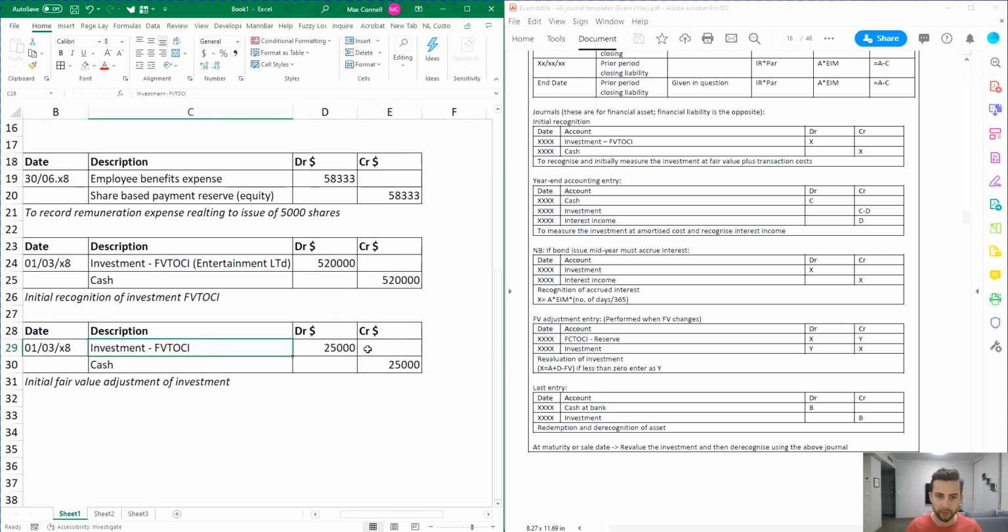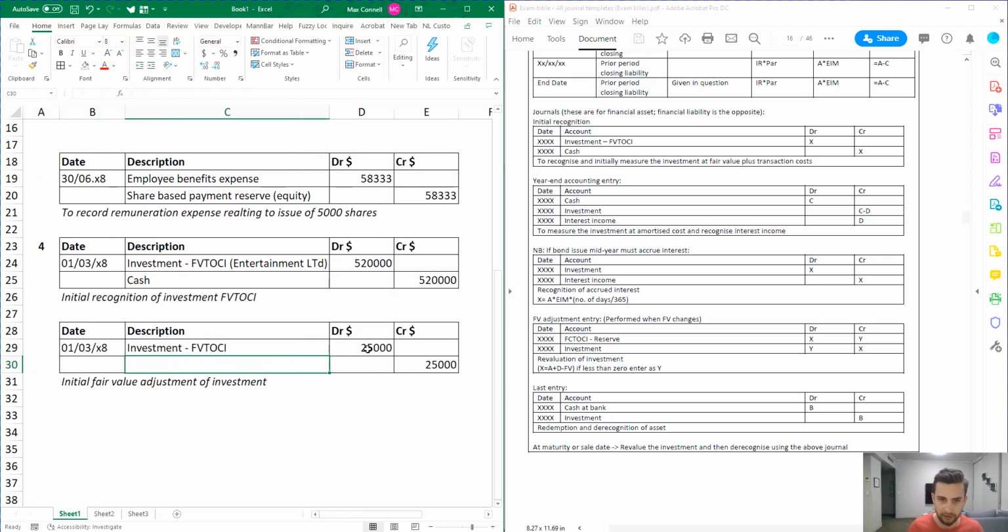So we want the asset to go up 25k, and then the other side, if we look at the journal over there, is going to be fair value through other comprehensive income reserve. Cool. That's how we recognize that one.